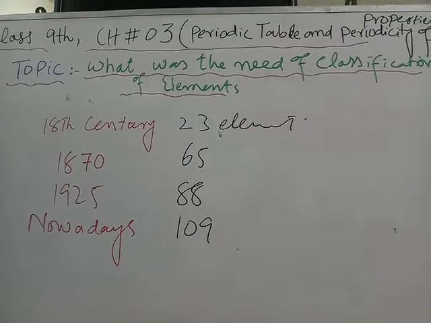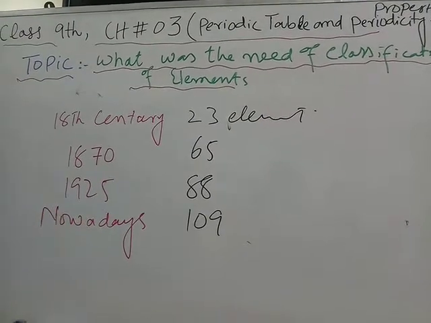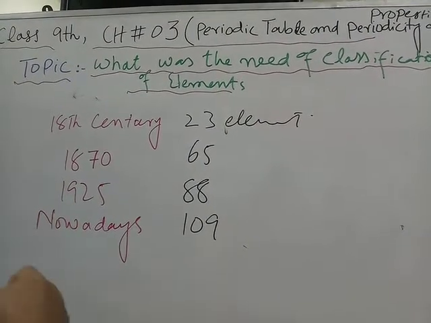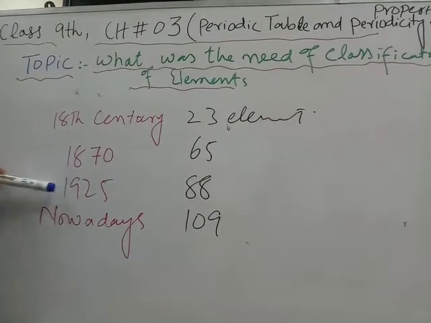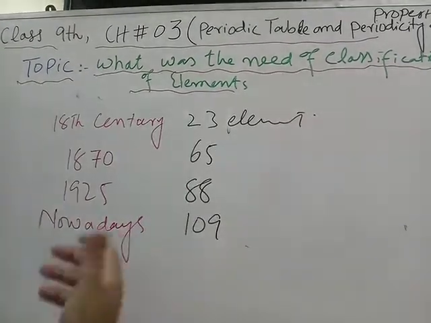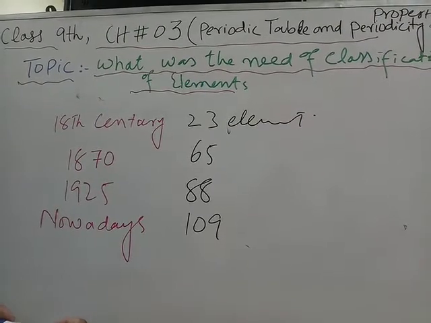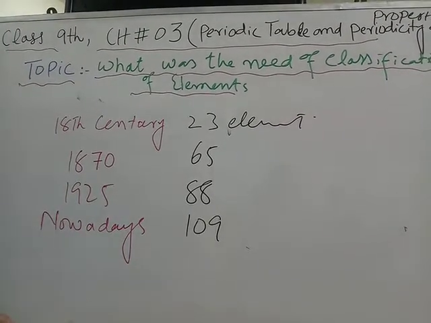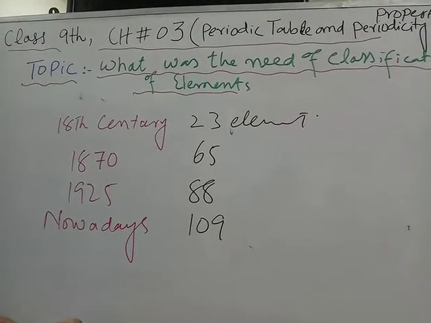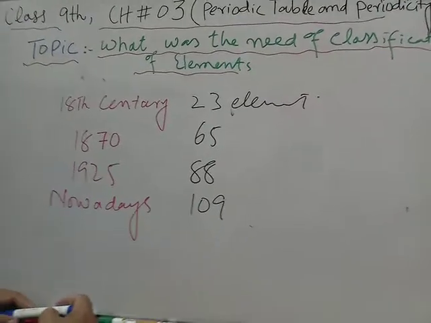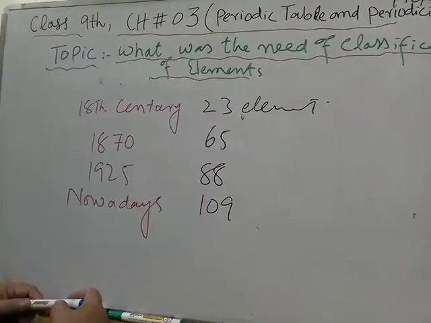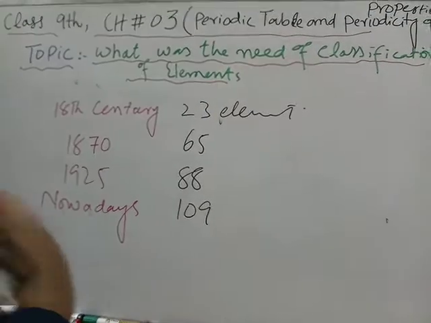Systematic arrangement of elements was one of the needs. As time passed, the number of elements was increasing. Similarly, one element can form a large number of compounds, so their complete study was becoming impossible.